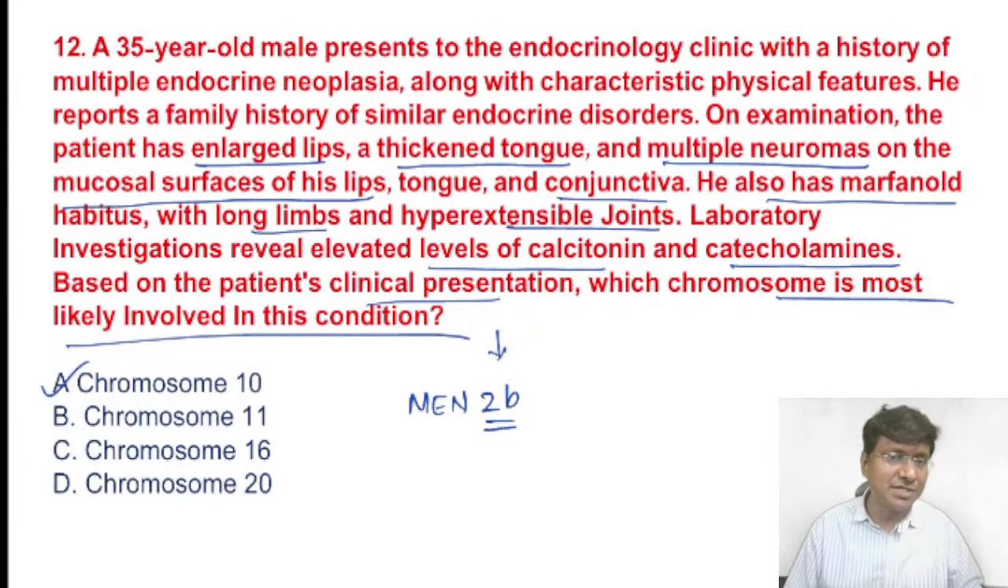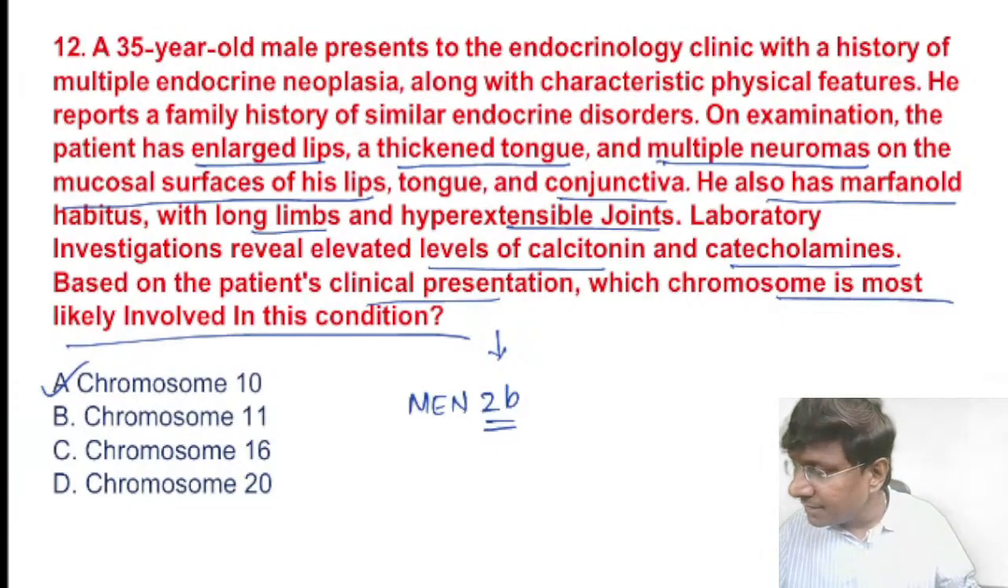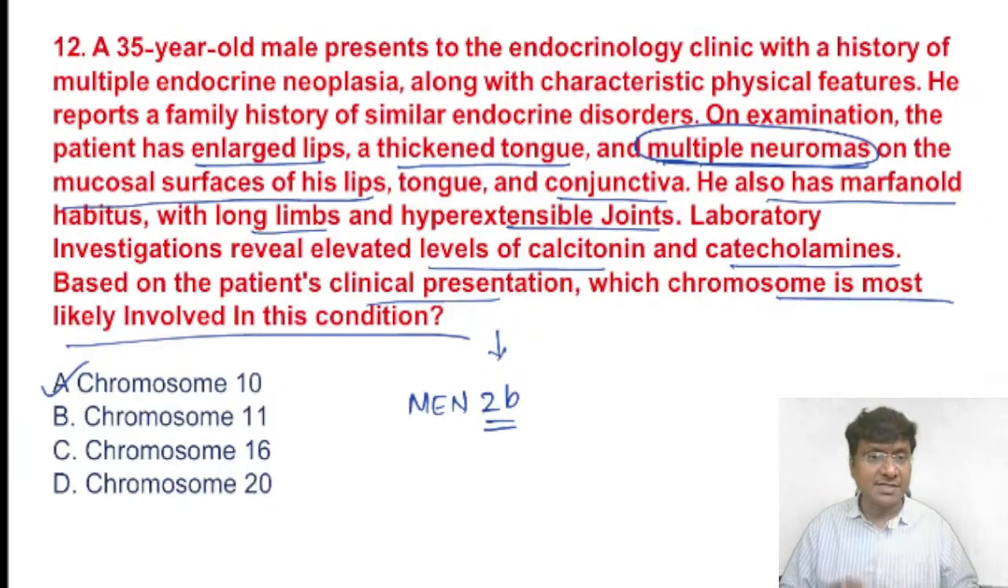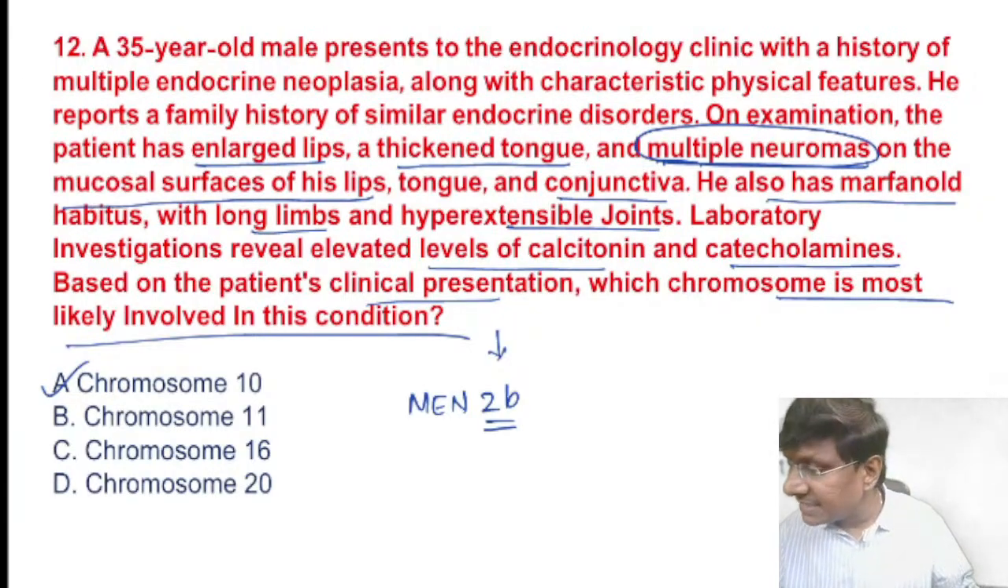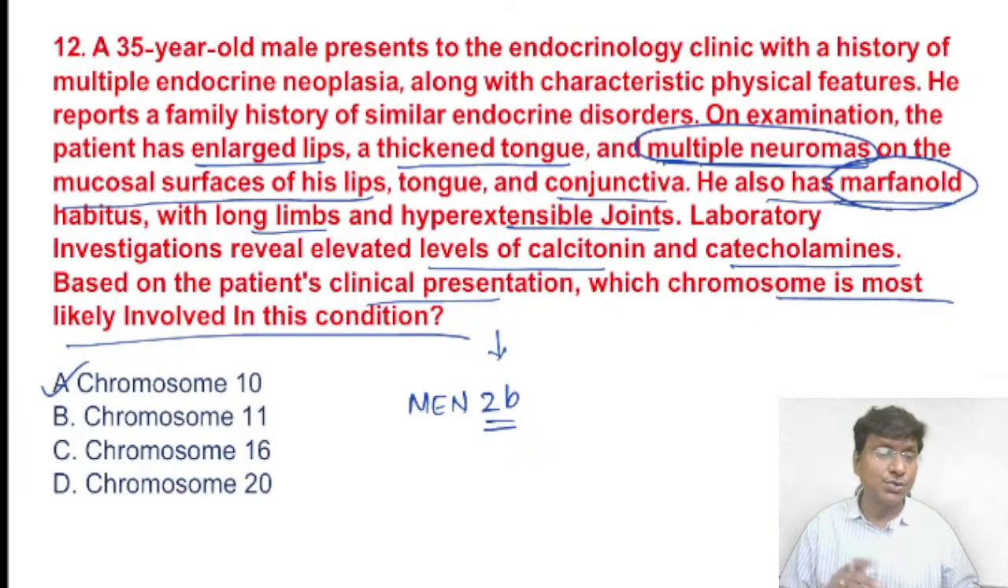Why am I saying this is MEN 2B? The presence of multiple neuromas is one point suggestive of MEN 2B. And the other point is the marfanoid habitus. You'll have that in MEN 2B, not in MEN 2A. In MEN 2A, the extra-endocrine manifestations will be in the form of amyloidosis, or Hirschsprung disease. But these patients with MEN 2A don't have this marfanoid habitus. So the answer is MEN 2B here, right?